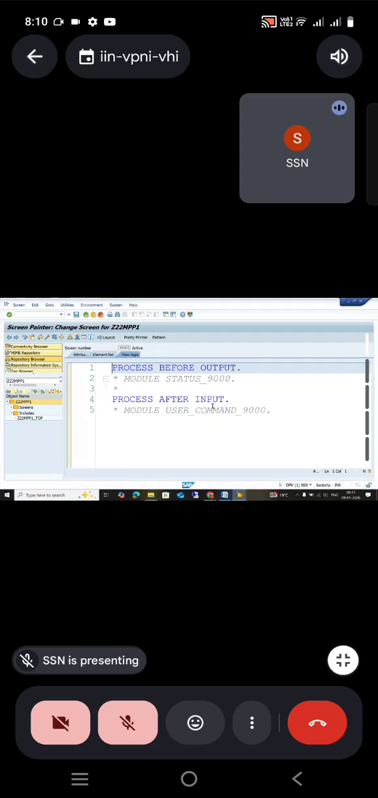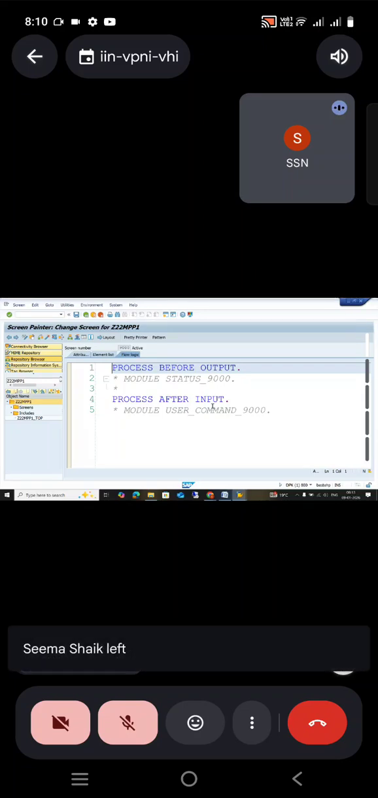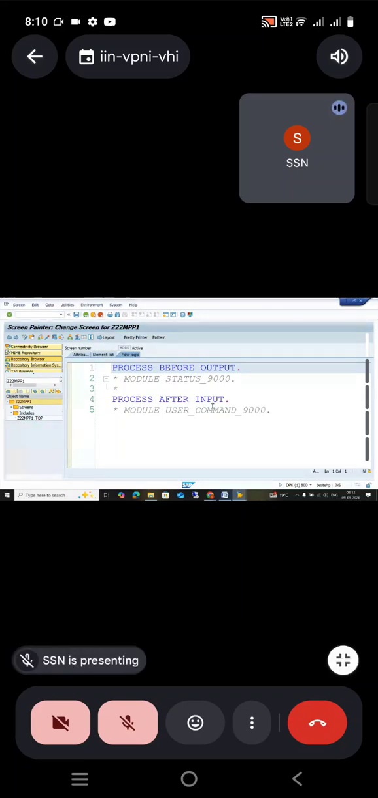POV and POH. What is that? Process on value request. If you want any F4 help and all, we can use it. POH, process on help request. Whenever we want documentation help, we can use it. By default, the events are two: PBO and PAI.